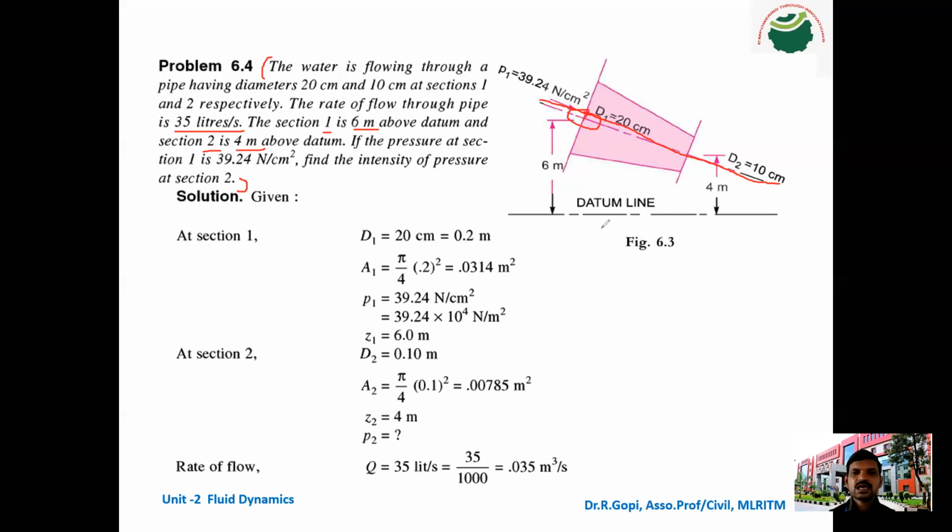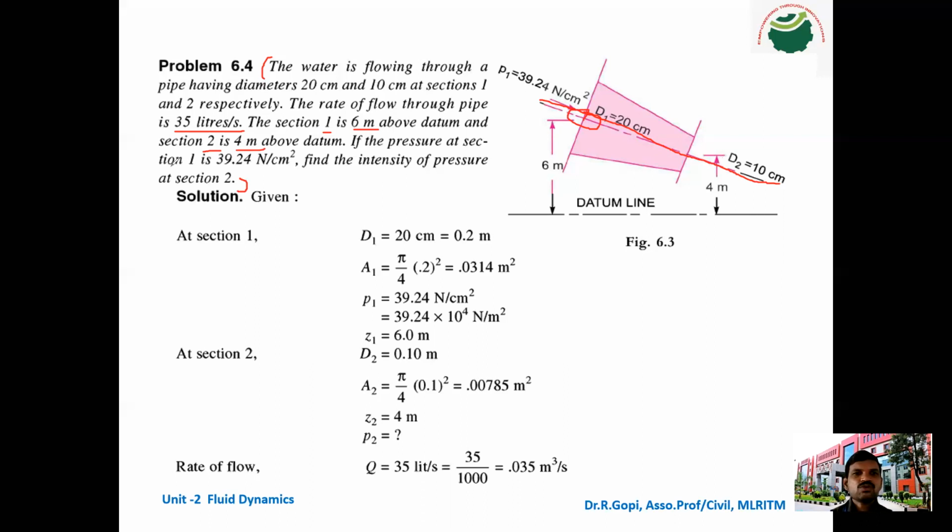For calculation purposes, we put an imaginary line; the floor level or ground level can also be a datum line. From this ground level, the center of the pipe is 6 meter in height at section 1, and at section 2 it is 4 meter in height.